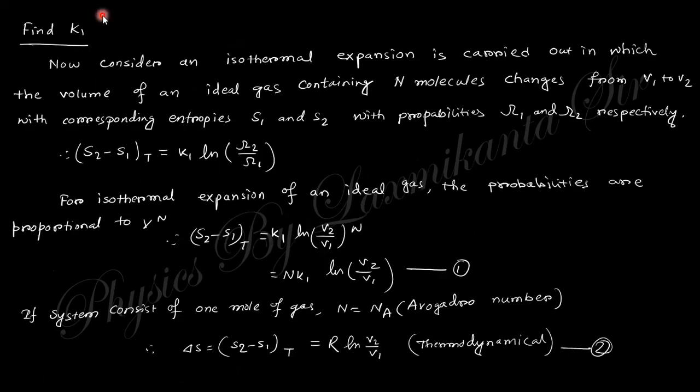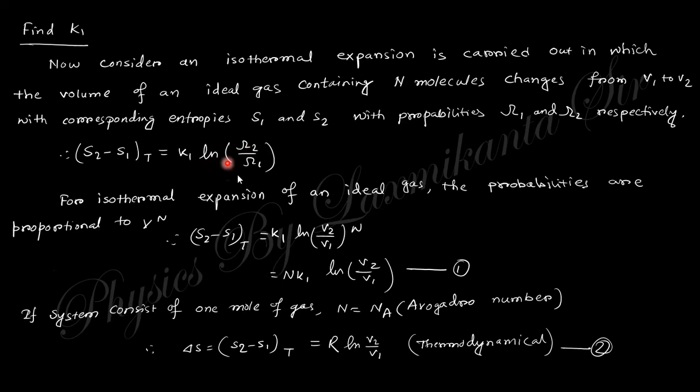Now you need to find the value of k1. For that, consider an isothermal expansion in which the volume of an ideal gas containing capital N molecules changes from V1 to V2. That is, the volume changes from V1 to V2 and the corresponding entropy changes from S1 to S2, and the probabilities will be omega 1 and omega 2 respectively.